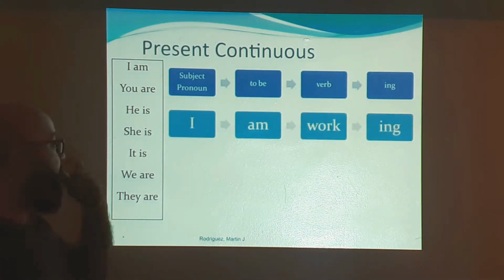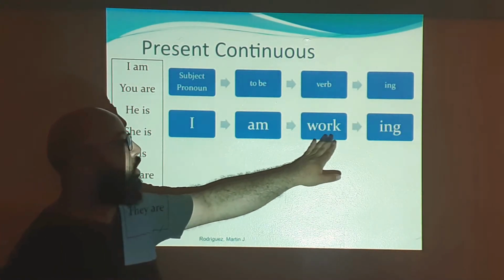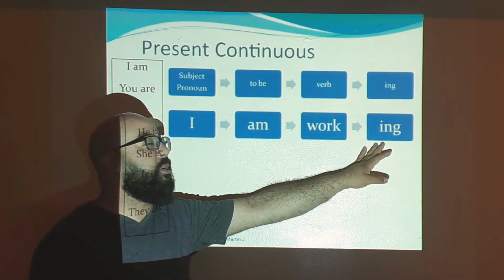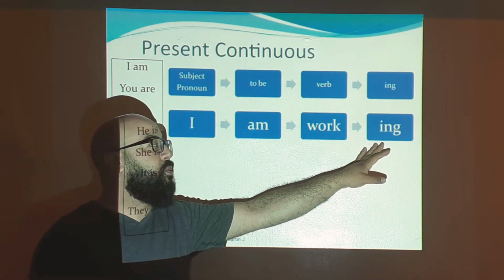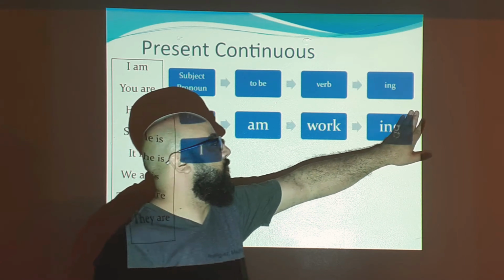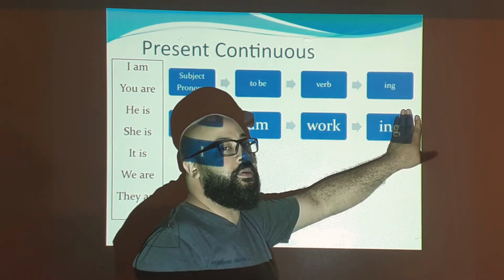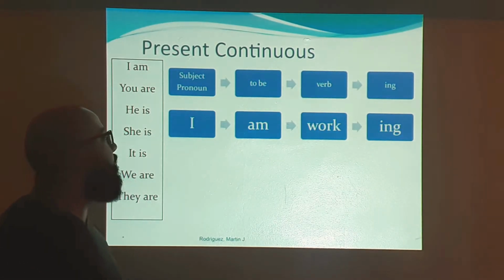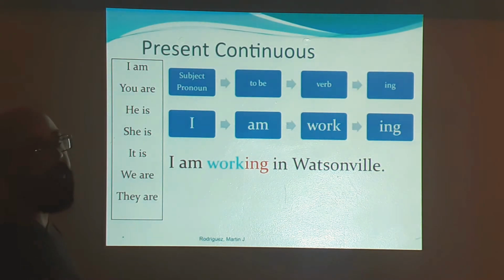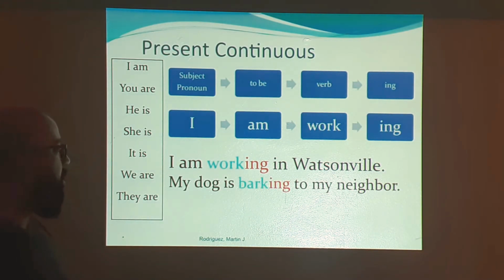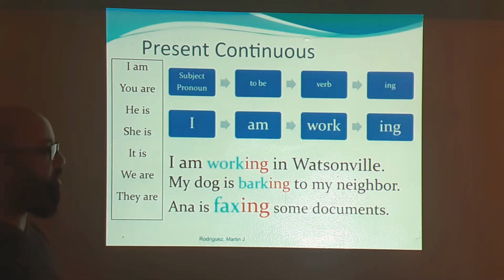For example, I am working. Be careful because we don't say working with a hard G, we don't pronounce the G here. So I am working in Watermill. My dog is barking at my neighbor. That's something that is happening right now. And also Anna is faxing some documents.